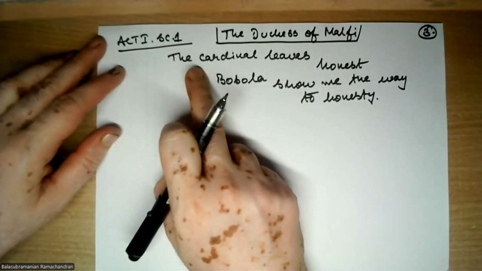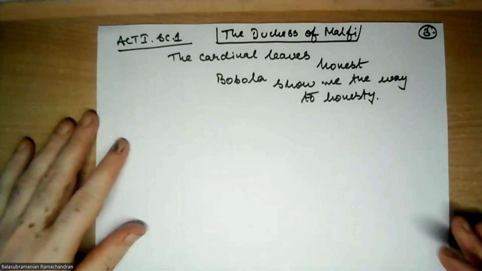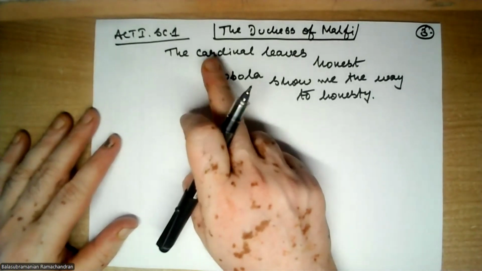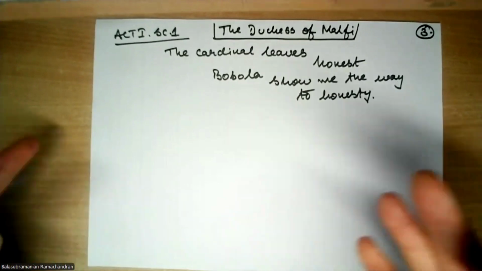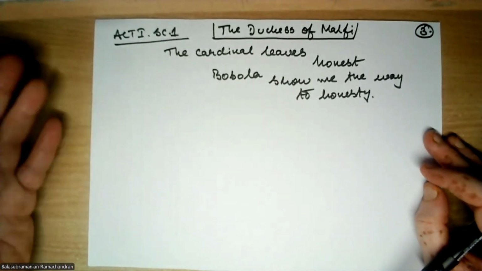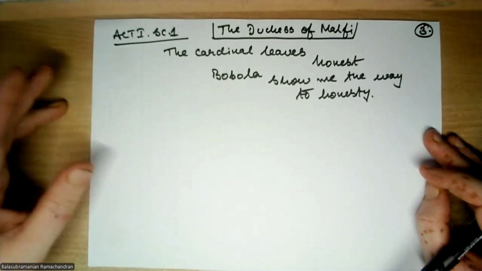So that's because the cardinal is who he is. He doesn't want Bosola to make a false claim. And obviously, in status and rank, he's occupying a much higher position than Bosola. Bosola is a prisoner. He's a criminal, and he has just come back from serving some time in the galleys, and we saw that.